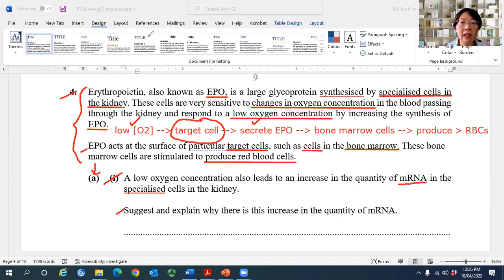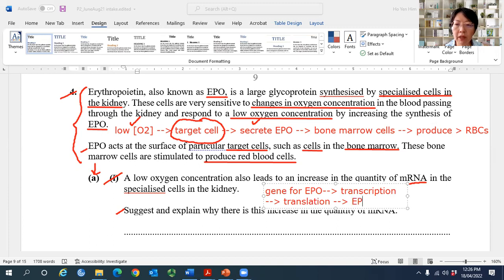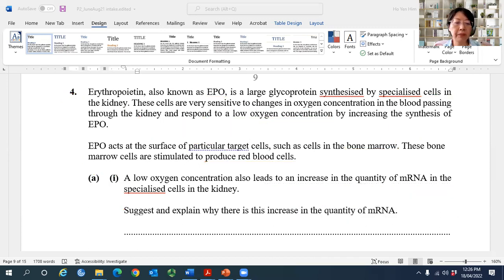In order to synthesize EPO, it's coded by the gene, the gene for EPO. Then you have to undergo transcription, followed by translation. Translation will give us the EPO, let's say this is a protein. So transcription will give us the mRNA. Right? So therefore, why is there an increase in mRNA?